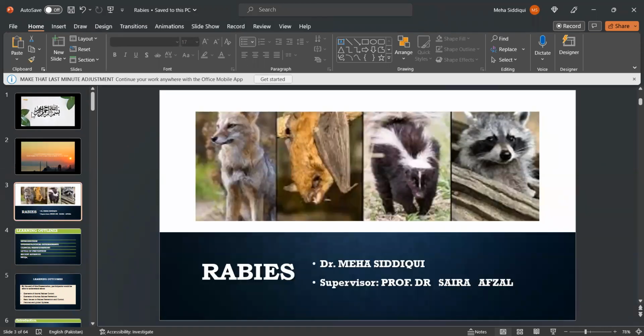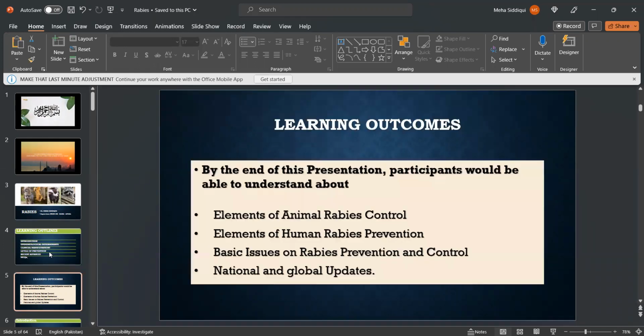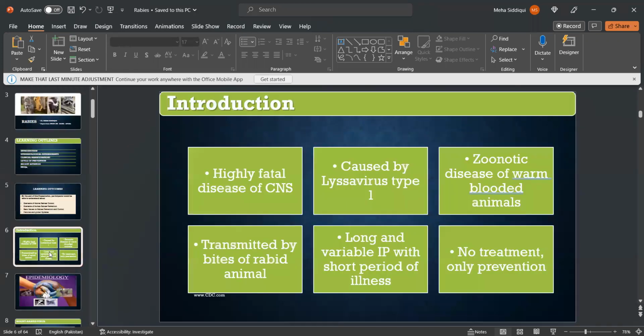Today, the topic of my presentation is rabies, and I'm presenting it under the supervision of my professor, Dr. Sarah Afzal. Learning outlines: introduction, epidemiological determinants, clinical manifestations, levels of prevention, recent advances, and MCQs at the end. Learning outcomes: by the end of this presentation, participants will be able to understand elements of animal rabies control, elements of human rabies prevention, basic issues on rabies prevention and control, and national and global updates.